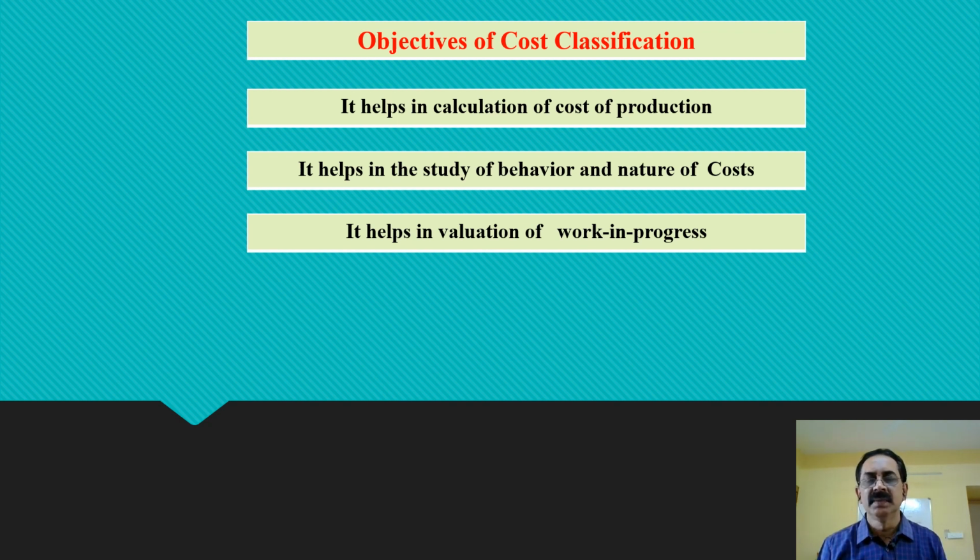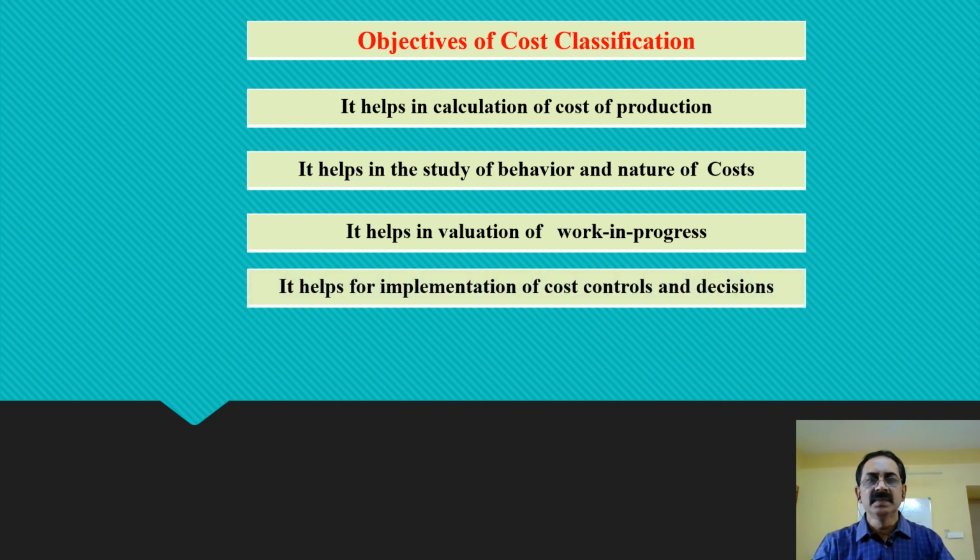This also helps in preparation of budgets, etc. So that is the reason why we need to work out or evaluate the work in progress, that is possible with the help of proper classification of the costs. The next objective is it helps for implementation of cost controls and decisions. Definitely, we have to control the costs of various nature of elements of cost. For example, materials or labor or other expenditures or costs at production side, costs at administrative side, etc.